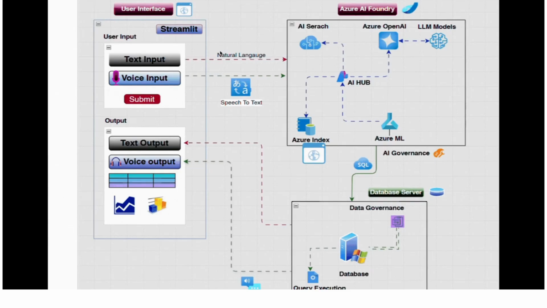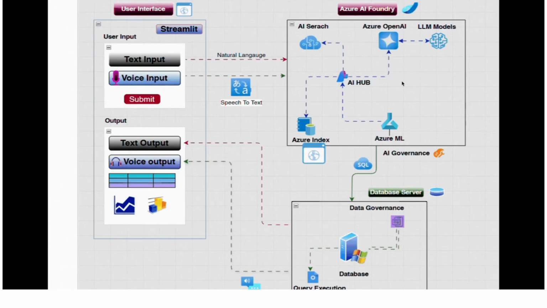On the left side, we can see Streamlit, which we are using as the user interface. It accepts both text and voice, and the voice input is converted into natural language using speech to text. Inside this Azure AI Foundry space, where the magic happens, the natural language prompt is first routed to AI Search and sent to the Azure OpenAI model. Here we are using two models: one is GPT-4o mini and the other is an embedding model. You can use any model, and this is fully AI governance based.